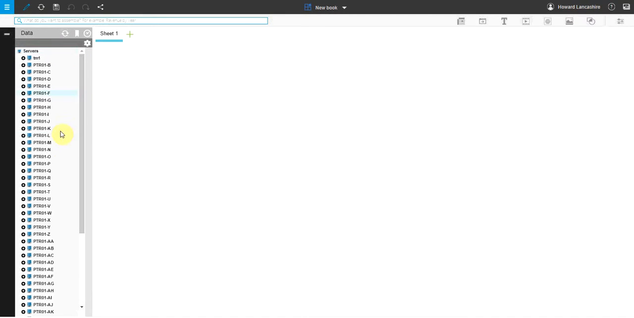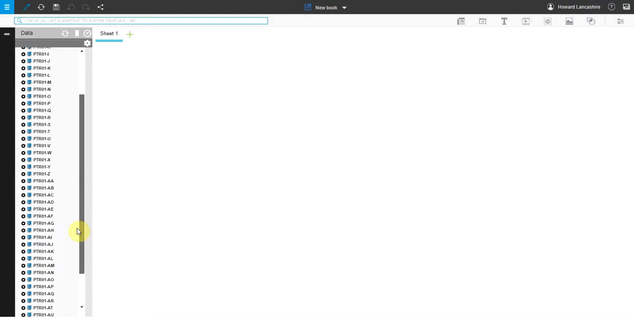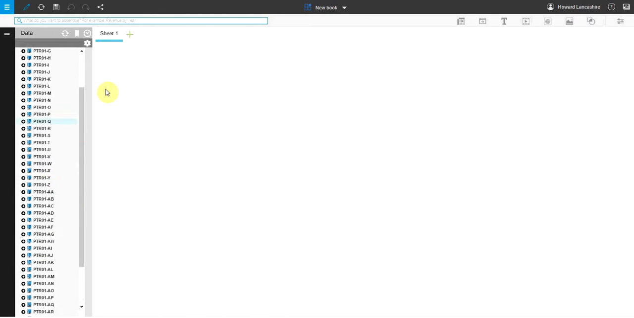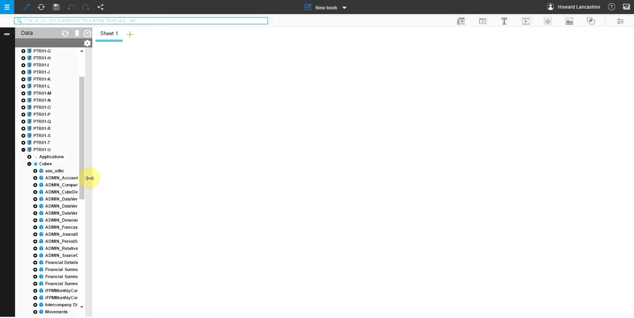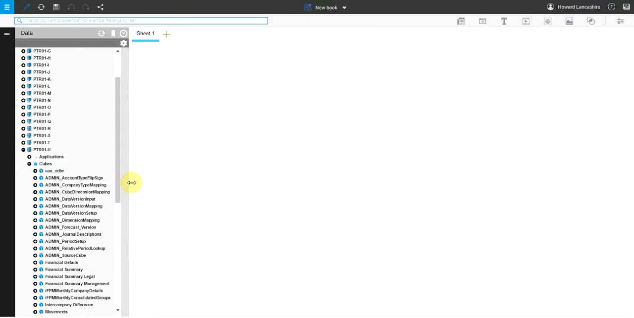we can see from a navigation point of view we've got our data sources on the left, which due to it being a demo environment there's a lot of servers here. In the middle we've got the canvas which we will build our report on, and we've got the editing tools around the outside. So I'll select the relevant TM1 server where we can see, hopefully, the cubes that have already